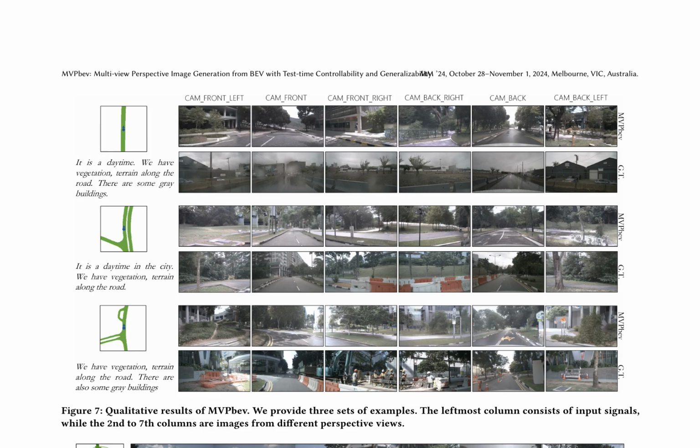MVPbev: multiview perspective image generation from BEV with test-time controllability and generalizability. 24. October 28 to November 1, 2024. Melbourne, Victoria, Australia. This paper introduces a novel two-stage method called MVPbev for generating multiview perspective RGB images from text prompts given BEV semantics. The first stage projects BEV semantics to perspective views, and the second stage performs image generation with respect to both text prompts and individual perspective semantics.